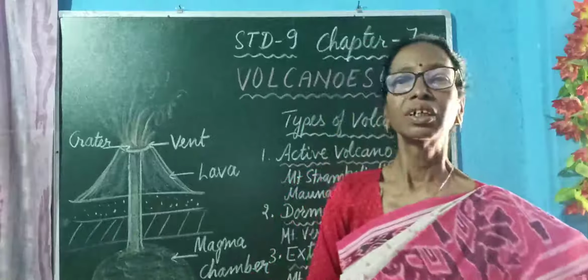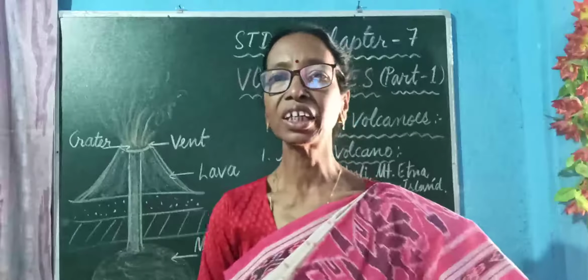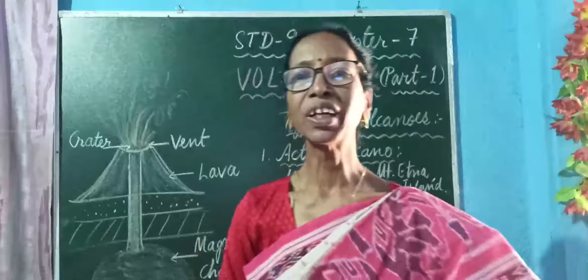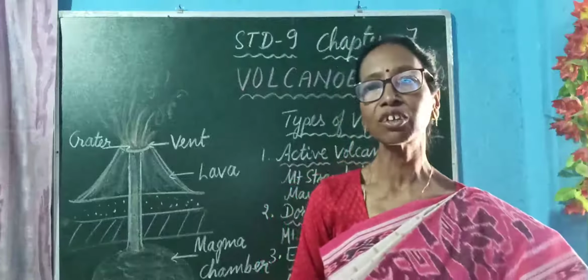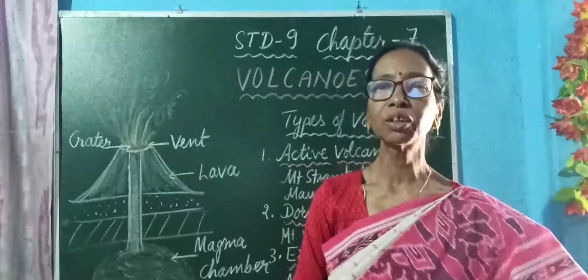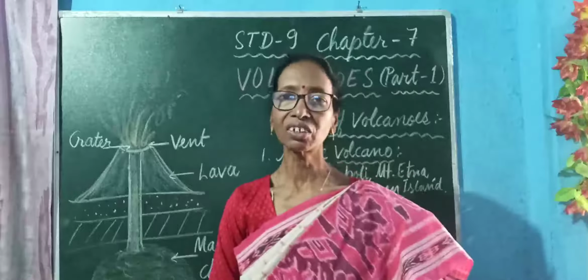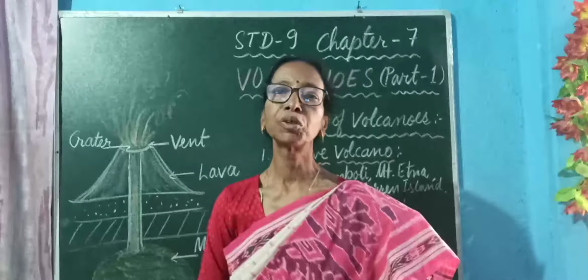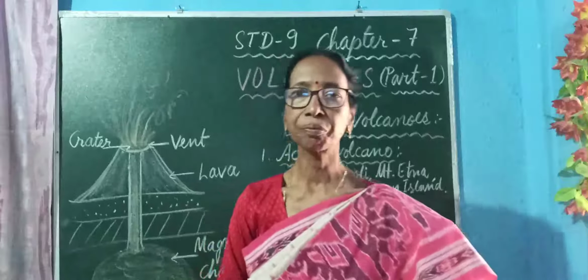So, volcanic eruption takes place due to sudden movement, and through narrow or large openings, the hot liquid material is ejected from the deep interior and deposited on the surface of the earth.